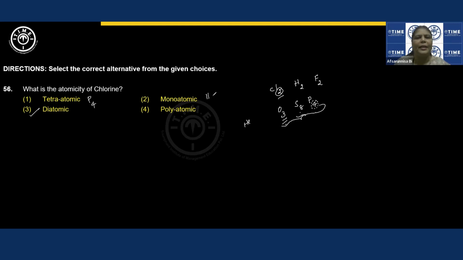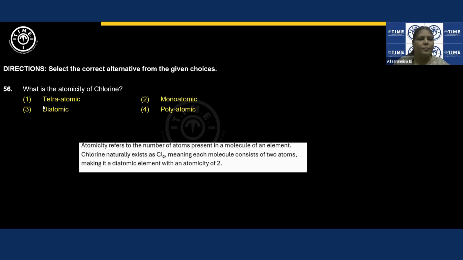For monoatomic, we can take any inert element, any inert gas, as well as metals. Polyatomic, any of these can be taken as examples. Diatomic, any of these can be taken. There are many, I have mentioned only a few. Atomicity refers to the number of atoms present in a molecule of an element. Right?